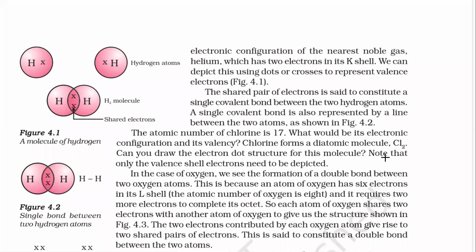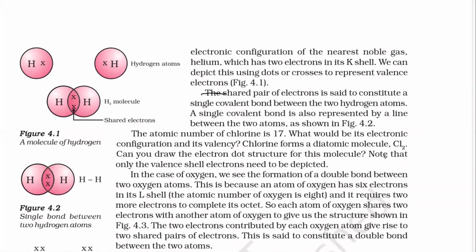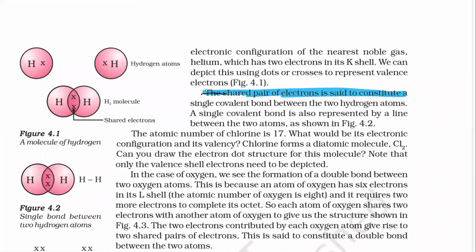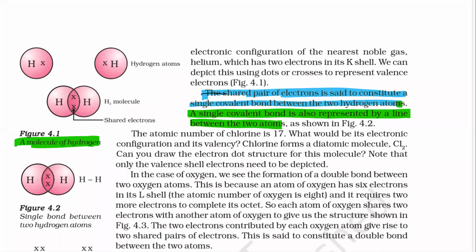The shared pair of electrons is said to constitute a single covalent bond between 2 hydrogen atoms. A single covalent bond is also represented by a line between the two atoms as shown in the figure. Okay. So if you are asked to explain the single covalent bond or how is a hydrogen molecule formed, you have to make this figure also.